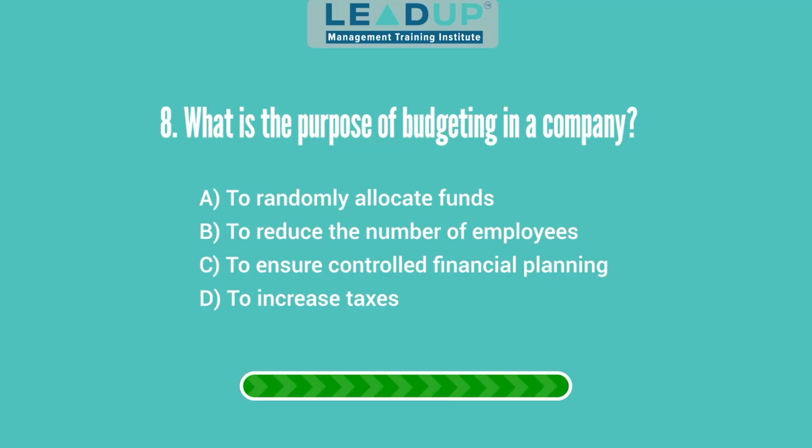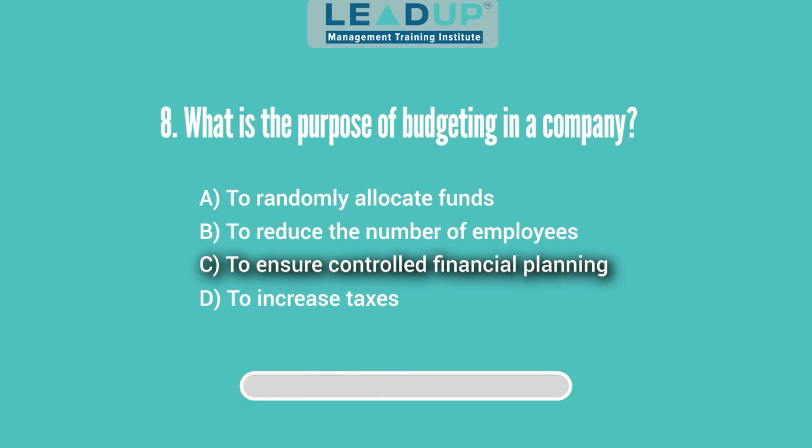Question 8. What is the purpose of budgeting in a company? A. To randomly allocate funds. B. To reduce the number of employees. C. To ensure controlled financial planning. And D. To increase taxes. Answer: to ensure controlled financial planning.